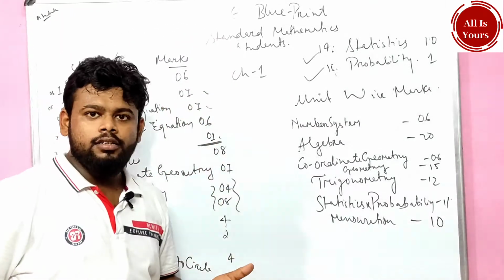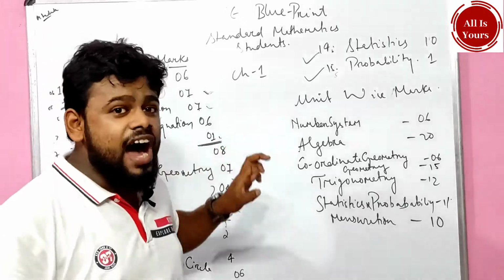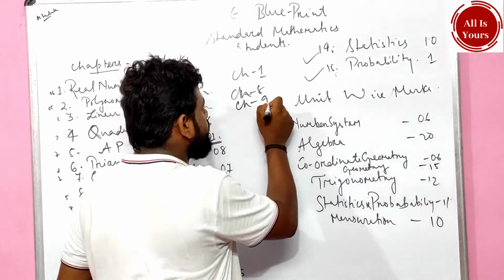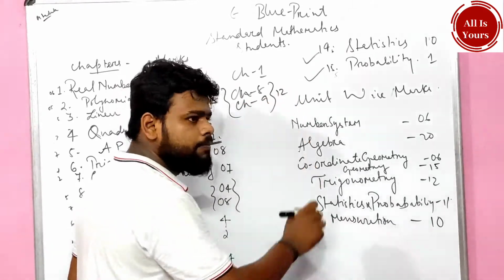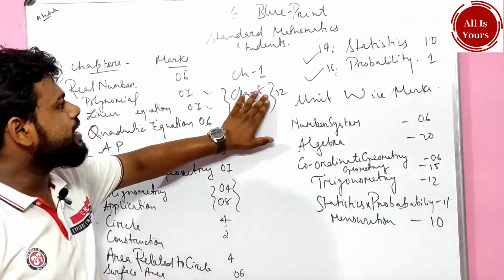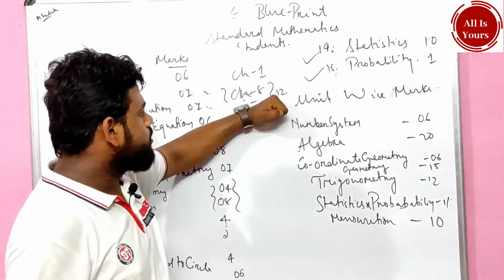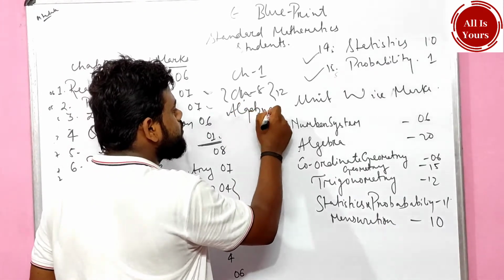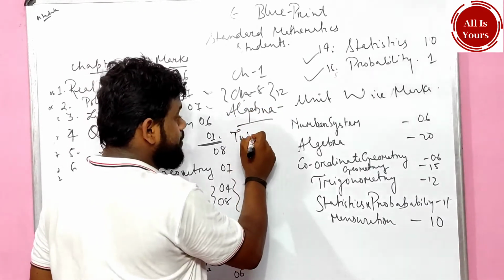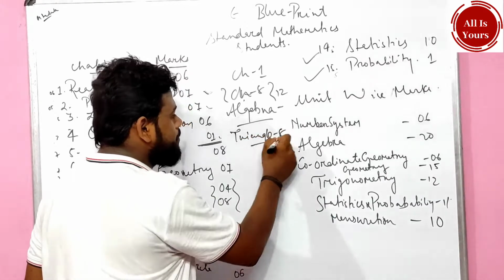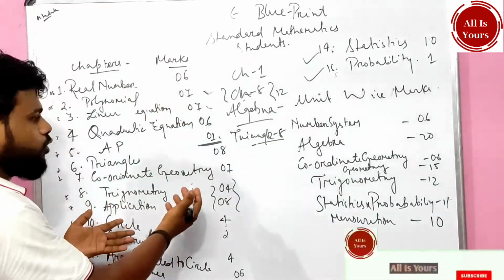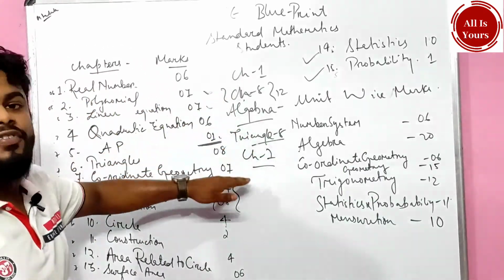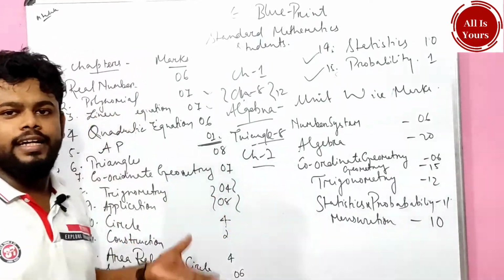Chapter number 1 is real number. Definitely you people should start with real number. After that you should start chapter number 8 as well as 9, because from these chapters a 12 mark question is going to come. I am not saying 9, you should start with 8, and then all the algebra part. Then triangles is very important, 8 marks. Then coordinate geometry, chapter 7. These things you should complete first, and after that you can do whatever you want next.